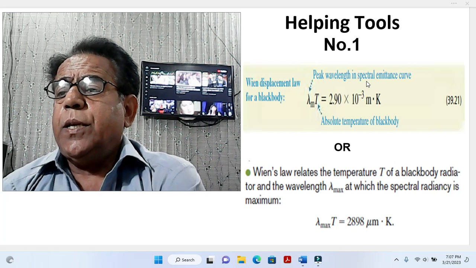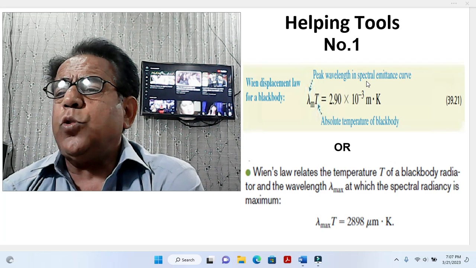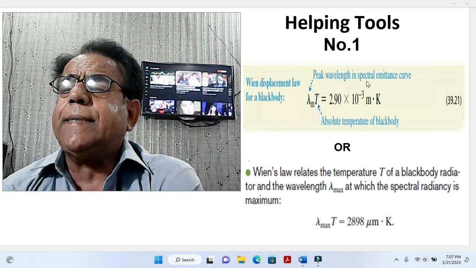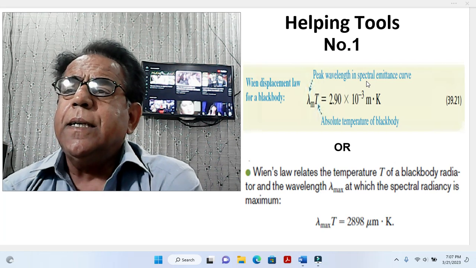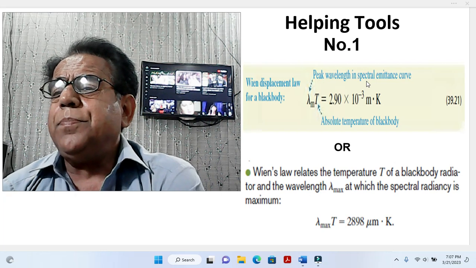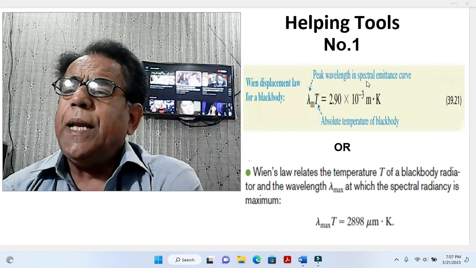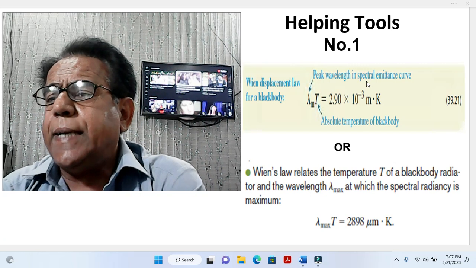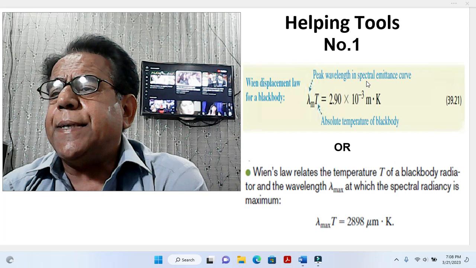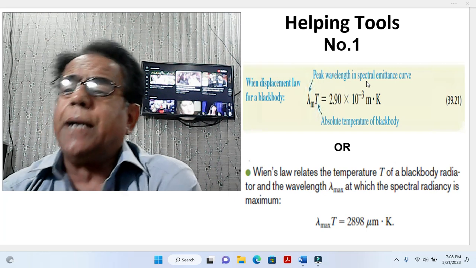10 to power minus 3 is called milli. 10 to power minus 6 is called micro. 10 to power minus 9 is called nano. 10 to power minus 12 is called pico. 10 to power minus 15 is called femto, etc. We can pronounce it as lambda m T equal to 2.9 millimeter dot K, absolute temperature.